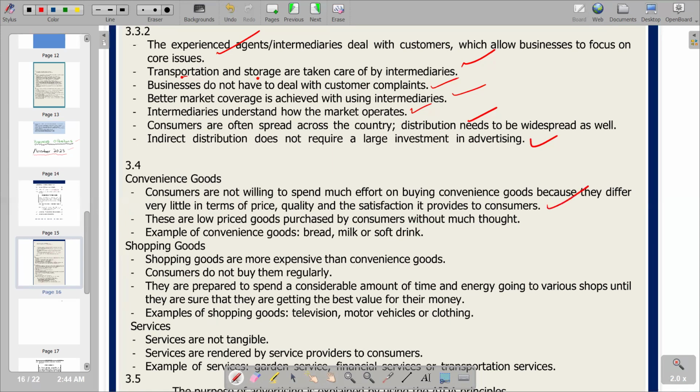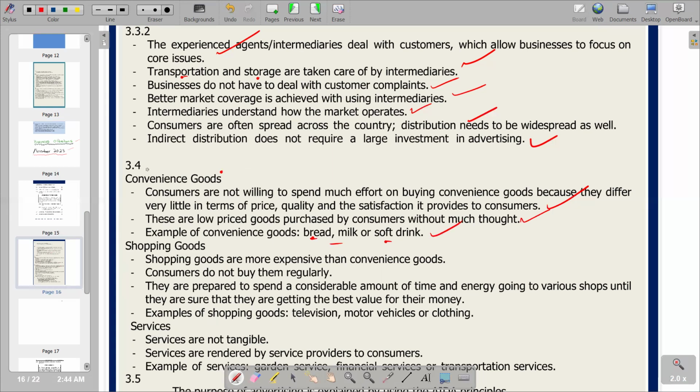So this is our first point. And second point, these are low price goods purchased by consumers without much thought. The last point, examples of convenience goods, we have got bread, milk, or soft drinks. So these are the examples that we have for convenience goods.